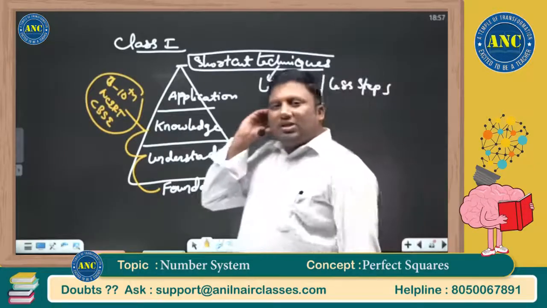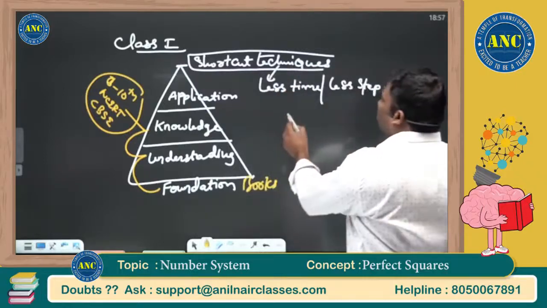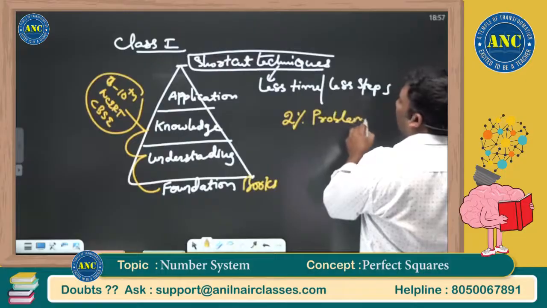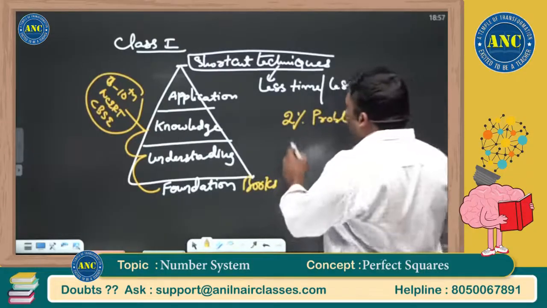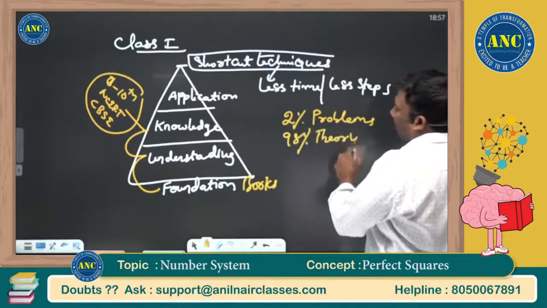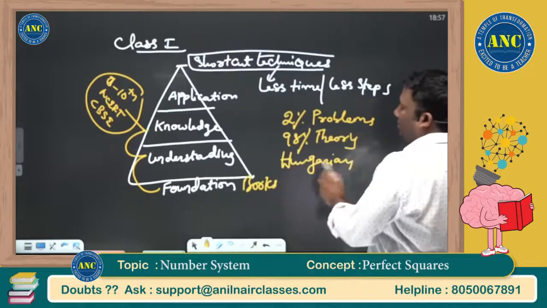The best book that is available worldwide is a mathematical book with 2% problems and 98% theory. That name of the book is Hungarian Book of Mathematics.